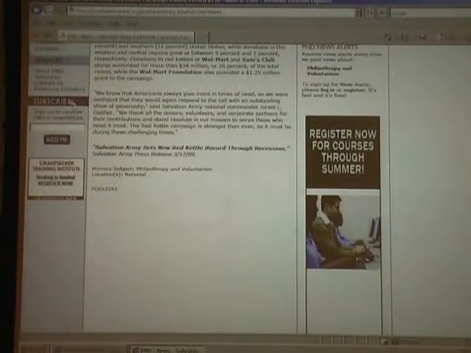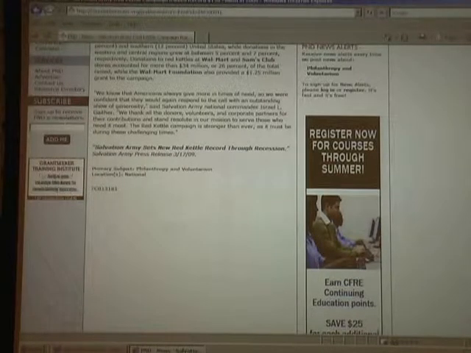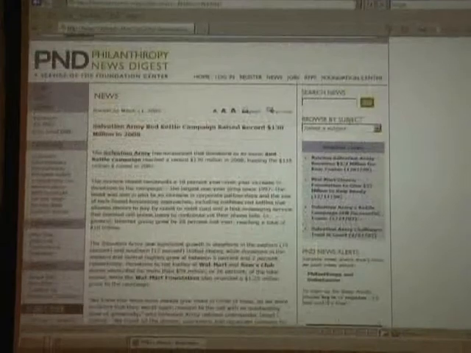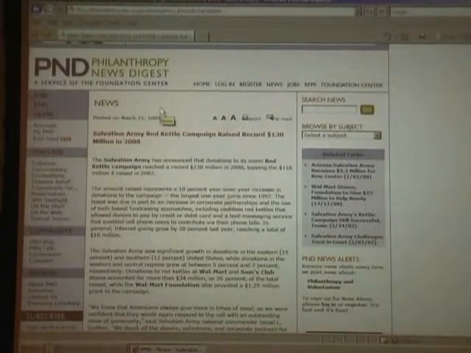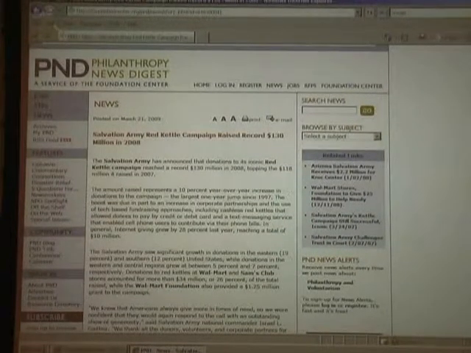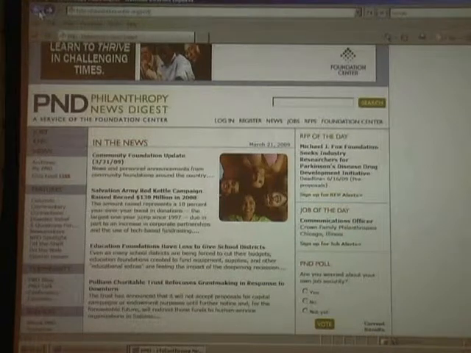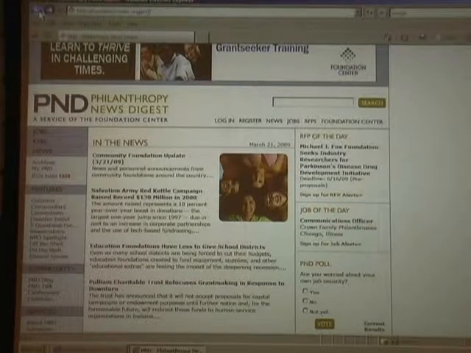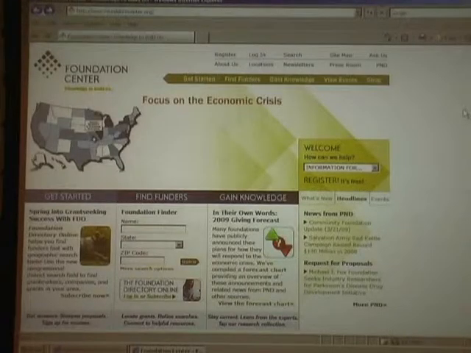And then you can also subscribe to the Philanthropy News Digest about halfway down on the left-hand side here where it says subscribe. Here you can subscribe to the Philanthropy News Digest to keep up to date on these current happenings. Now, a subscription to the Philanthropy News Digest is free. There is no charge to subscribing to this. So again, I encourage you to do that so you can just keep on top of happenings in the field.